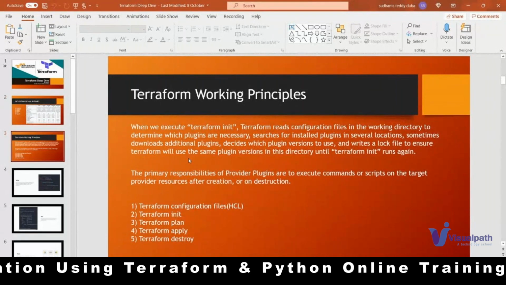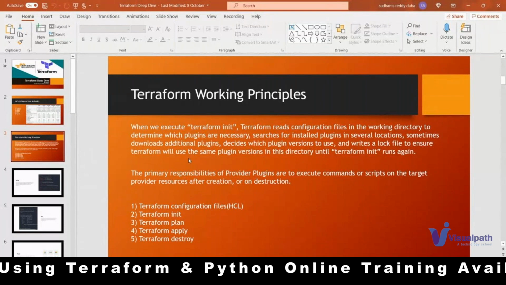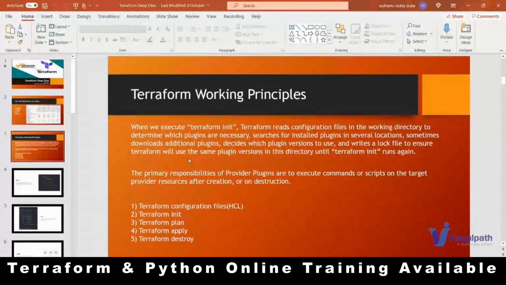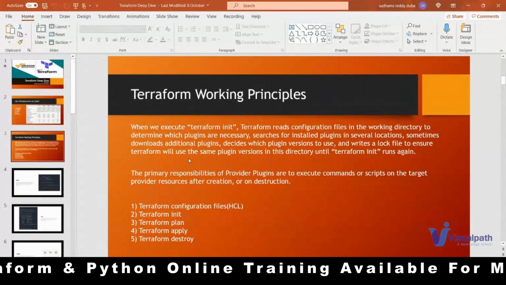Now, what is the working principle of Terraform? How does it work? Look at this particular diagram.